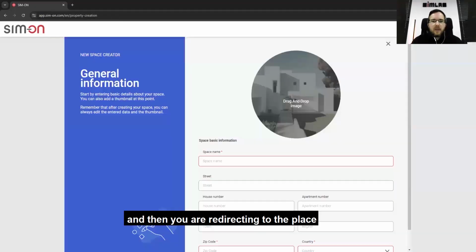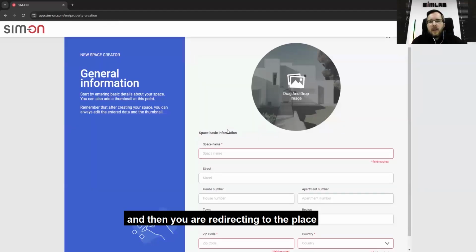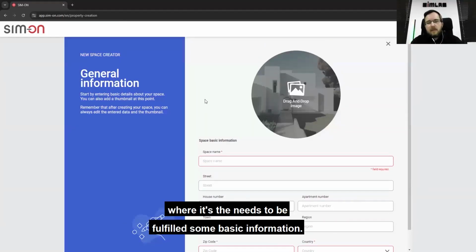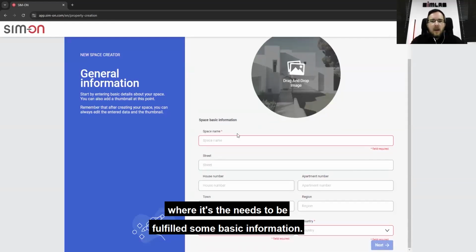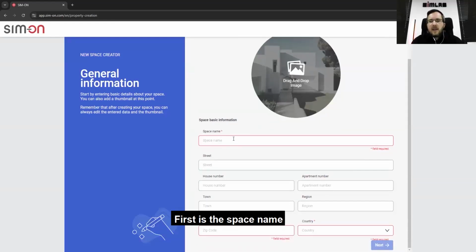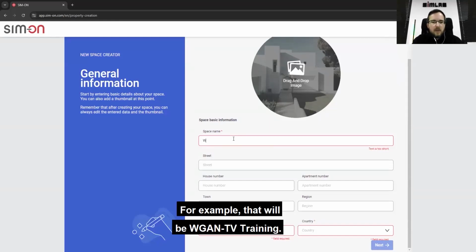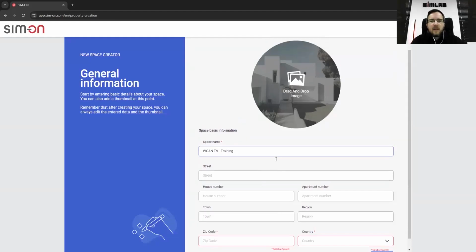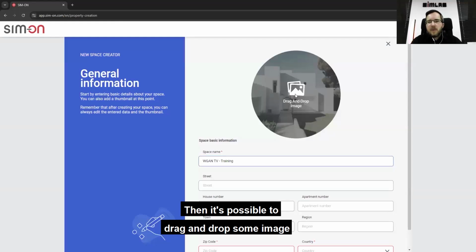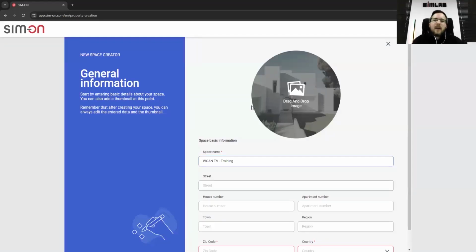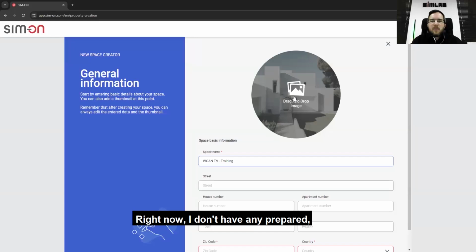And then you're redirected to the place where some basic information needs to be filled in. First is the space name, because you need to name it somehow. For example, that will be Vegan TV Training. Then it's possible to drag and drop an image if you want to have one. Right now I don't have any prepared, but it's possible to add it here.